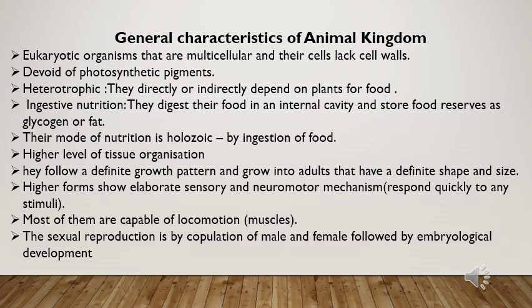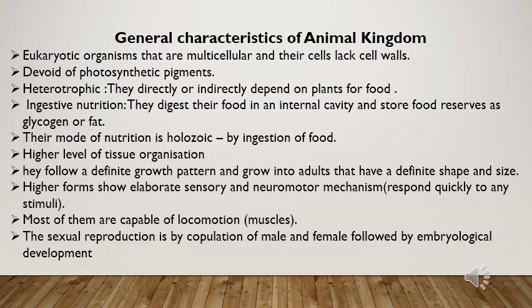Ingestive means they have to take the food inside the body. So this type of nutrition is ingestive type of nutrition. Animals always take food from outside into the body. This food material gets digested in the internal cavity of the animals, and the food is stored in the form of glycogen and fats.